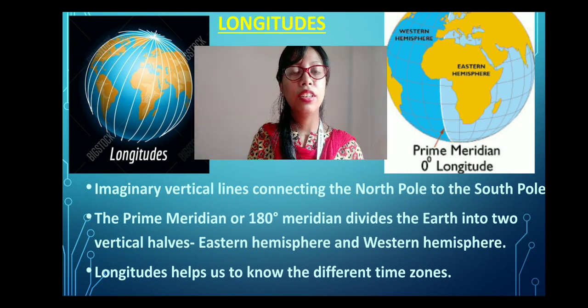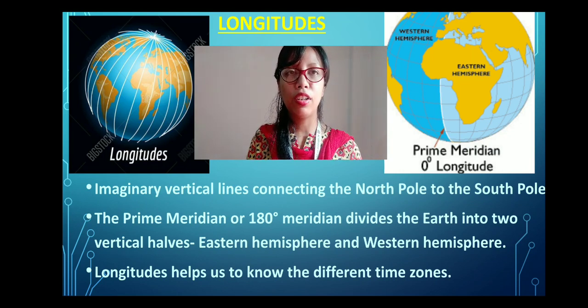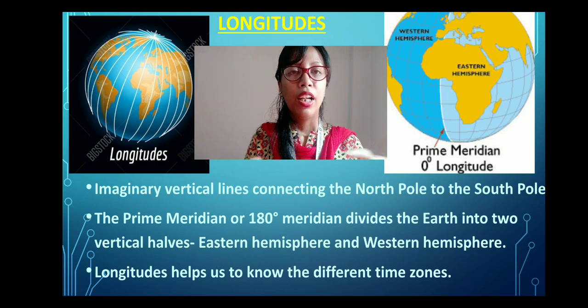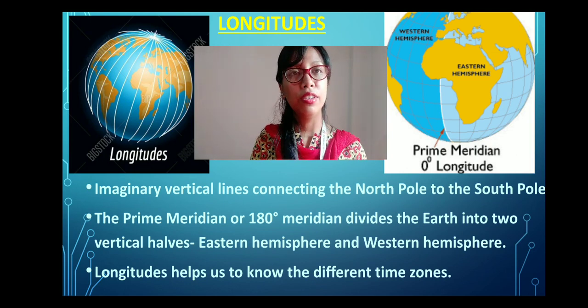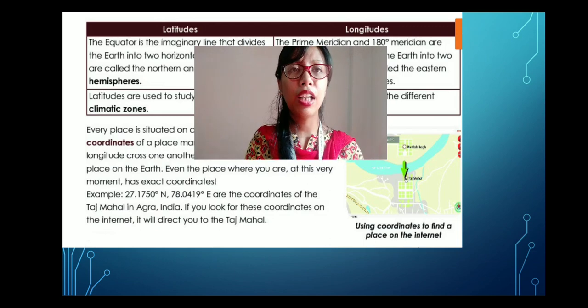Clear? Now, while latitudes help us to study the climatic zones, longitudes help us to know the different time zones. So these two are different between latitudes and longitudes. Clear? So latitudes help us to find out the different climatic zones on the earth, while longitudes help us to know the different time zones on the earth. Now let's move towards this one.